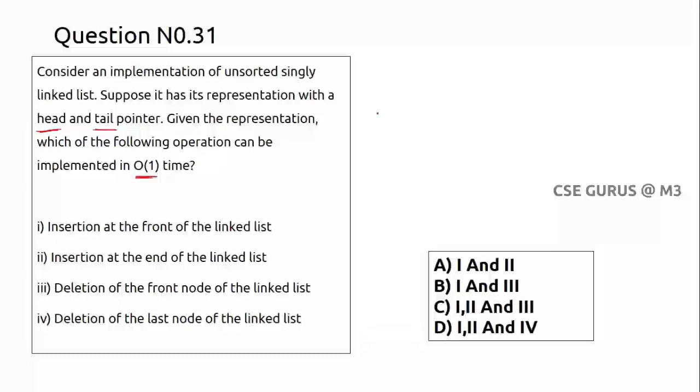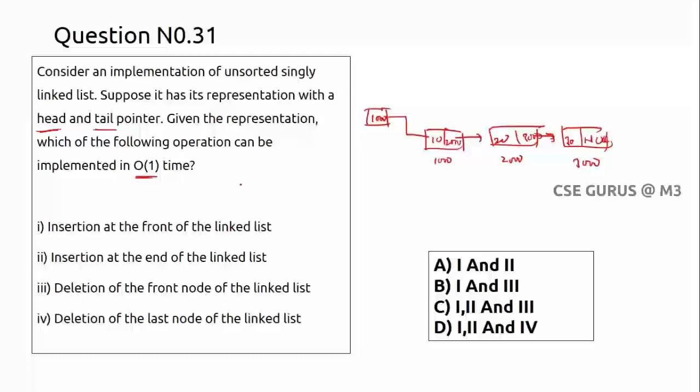So it is simply like this, and this is the head node. Here I'll write the address, here might be 2000, like this we have. Here you will have some data, and here you will have the address. The last node is anyway null. Here you will have the next node address, here 2000. Now four statements are given, and we have to say which of the given statements are true. The question is which of the following operations can be implemented in big O of one time. So four operations are given, we'll see.